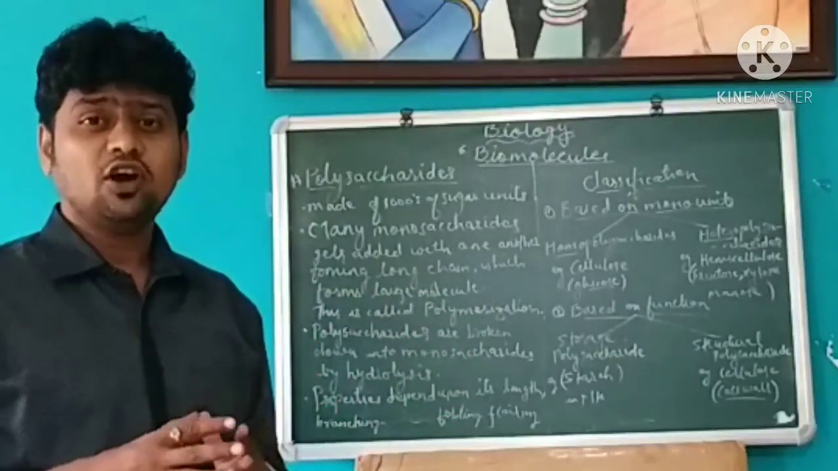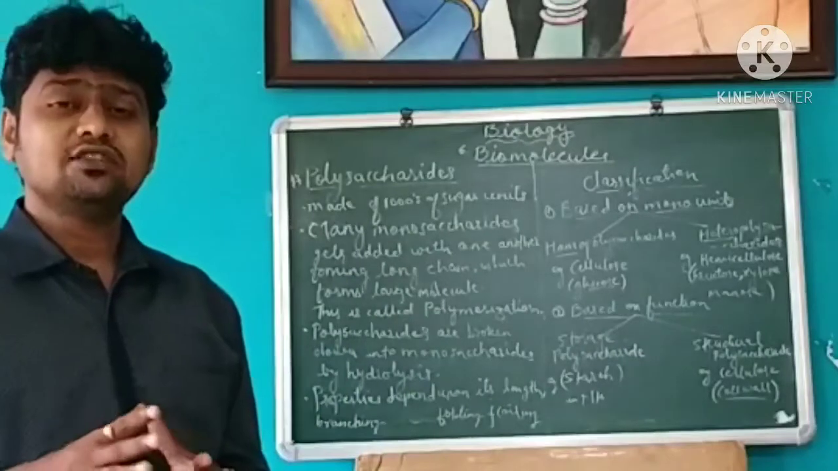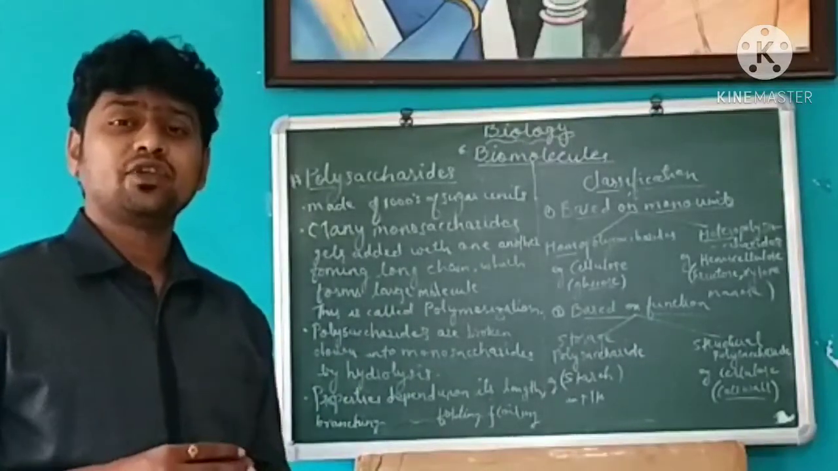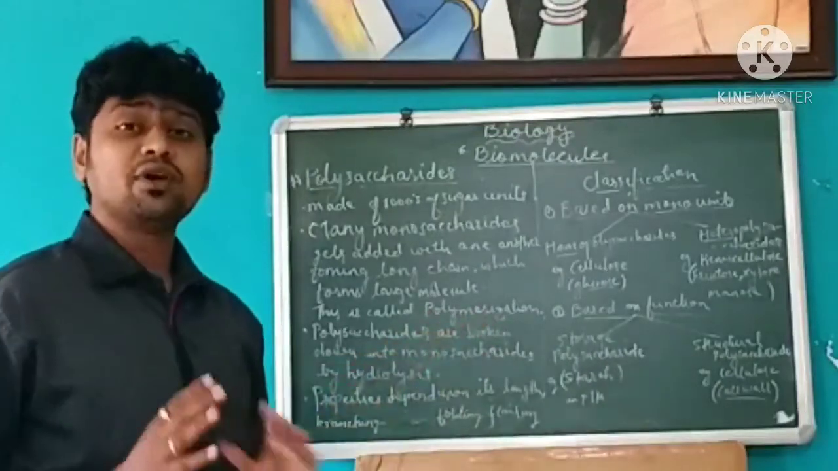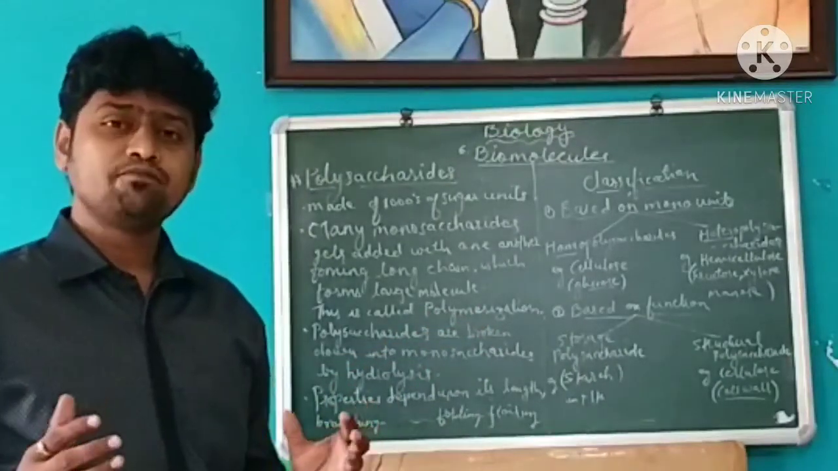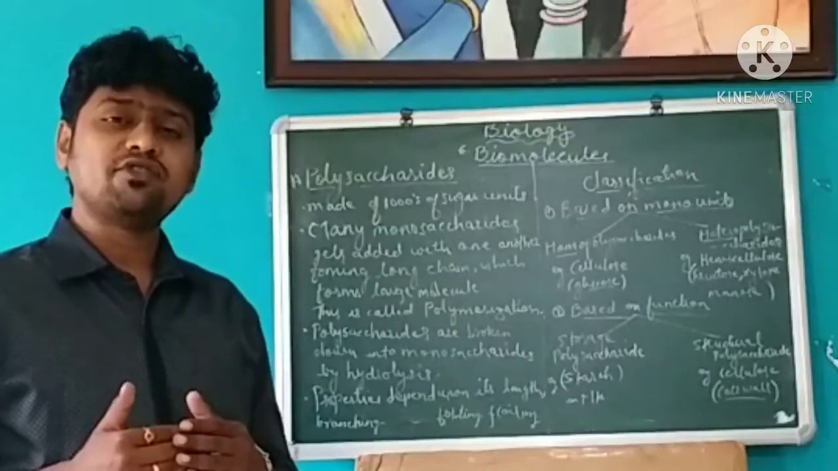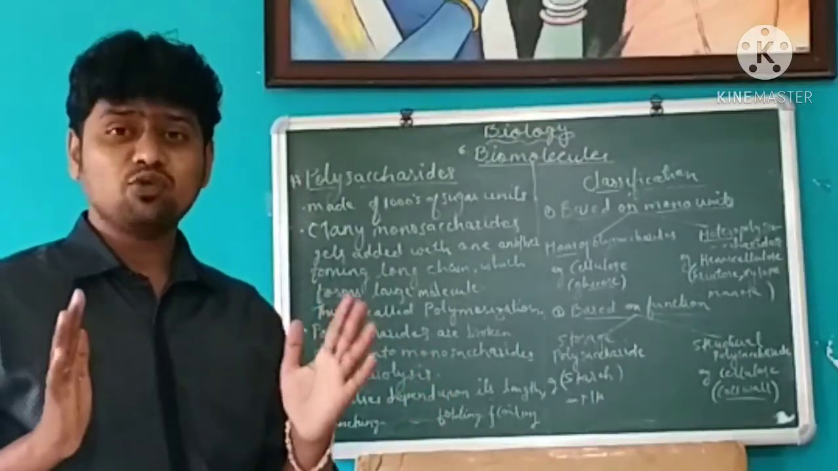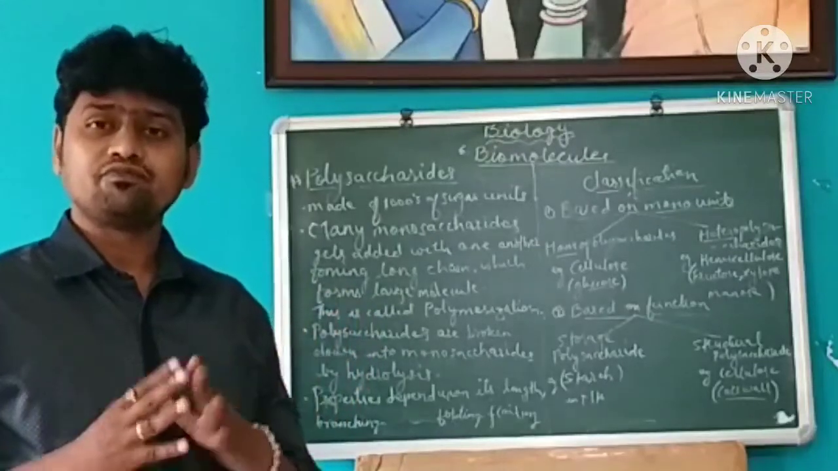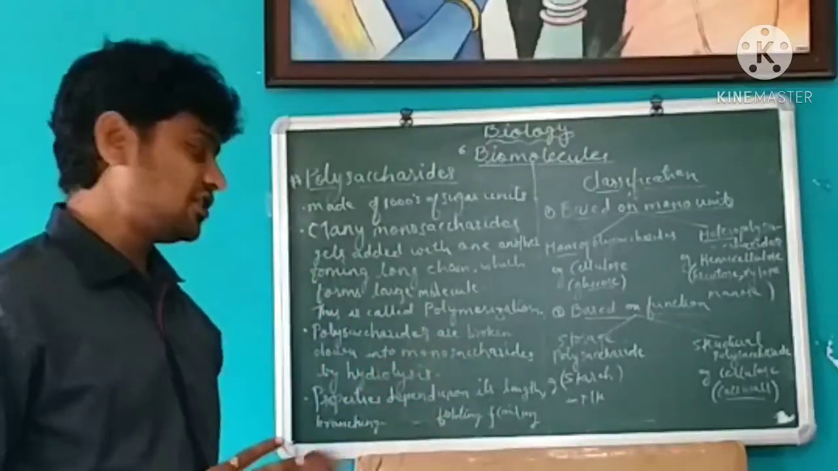This process of formation of a polysaccharide is called polymerization. This is written here, the polymerization. Many monosaccharides get added with each other one after another, forming a long chain which ultimately forms large molecules or polysaccharides. This process is called polymerization.